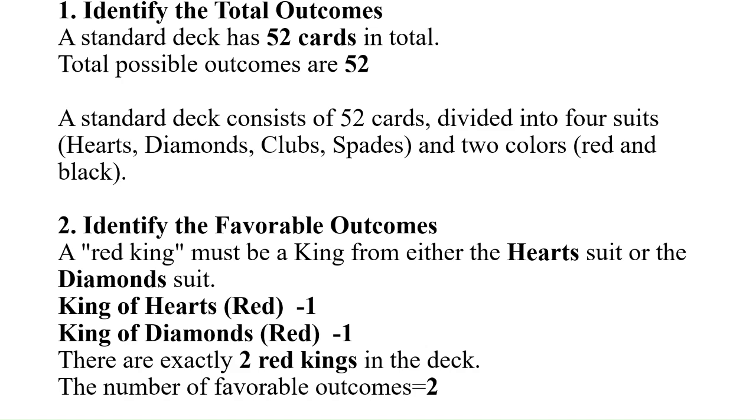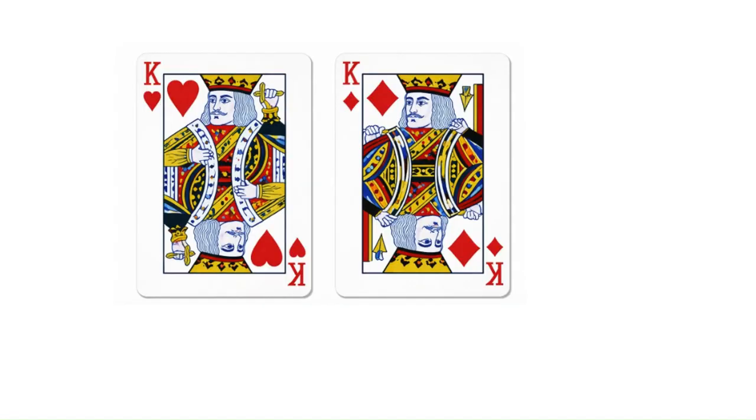How many favorable outcomes will be there for us? Obviously two favorable outcomes. Total possible outcomes are 52, and the favorable outcomes for getting a red king will be only two. Now we are going to find out the probability of getting a red king: hearts and diamonds, red king.